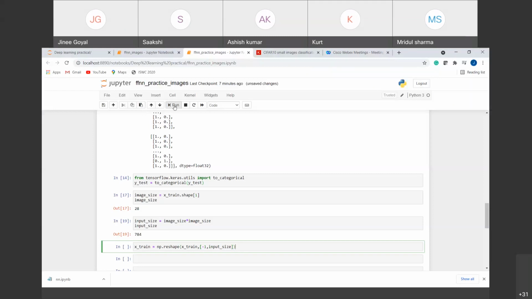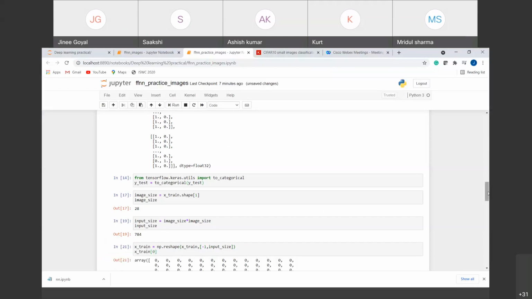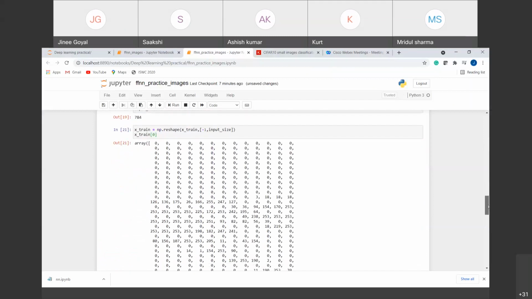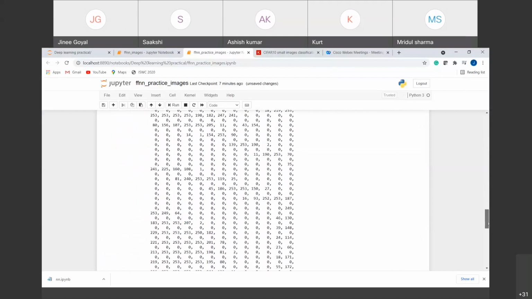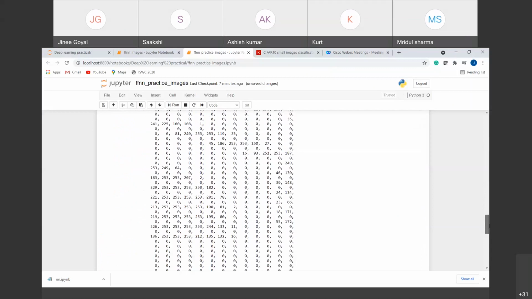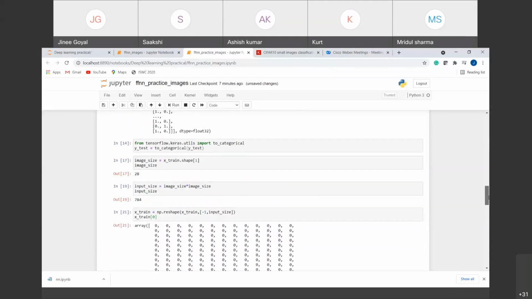So if I run this, and now if I take the first image out of it, you can see it is a 1D array that consists of 784 values, the 784 pixel values.